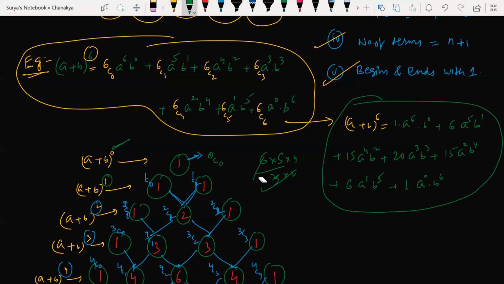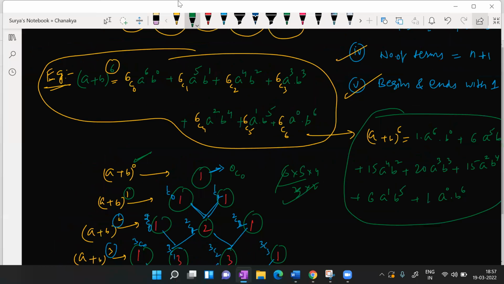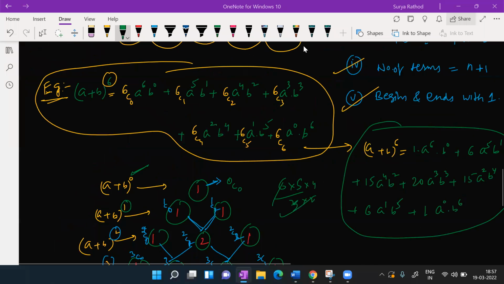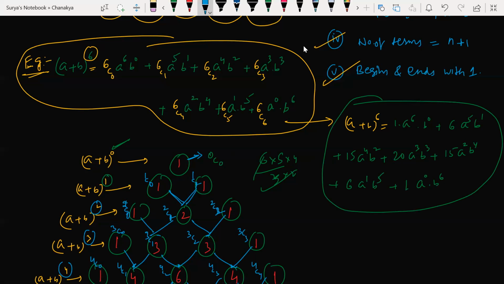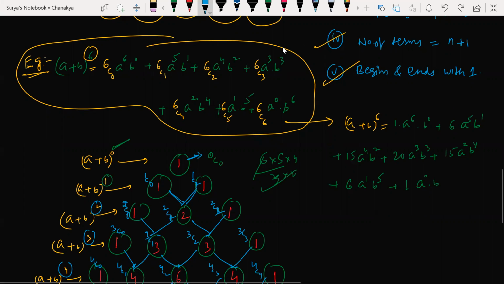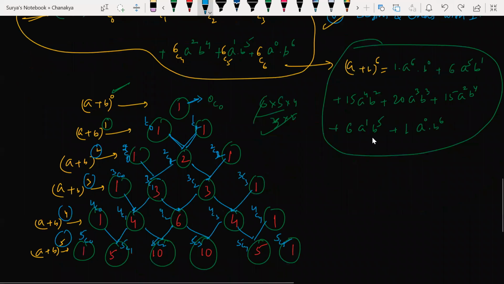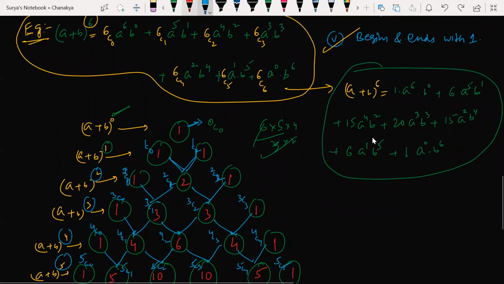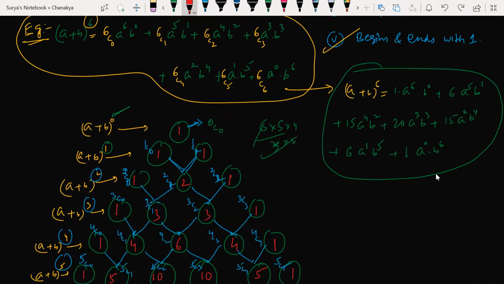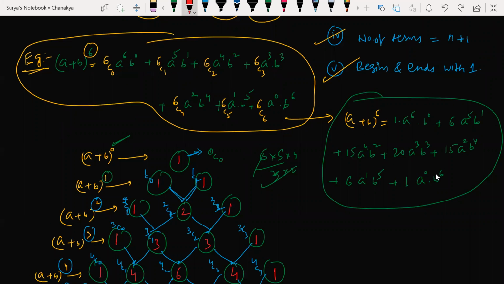Understood how I wrote this? Guys, are you able to understand how I wrote this? I'm writing the variables as per the pattern which I told you. I'm writing these coefficients as per Pascal's triangle. Look at this concept: if power is 0 means 0C0, power is 1 means 1C0, 1C1, like that. Understood my point? Yes or no?